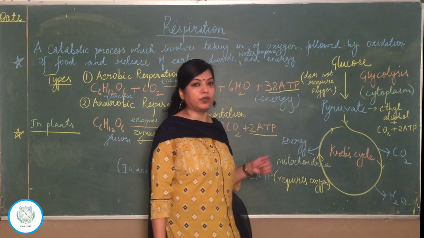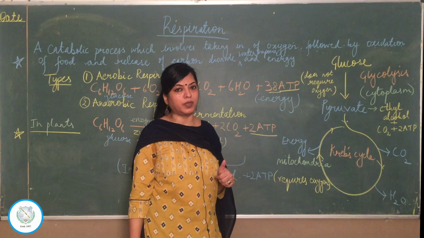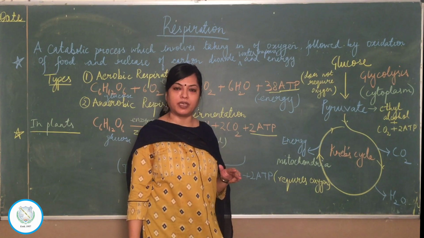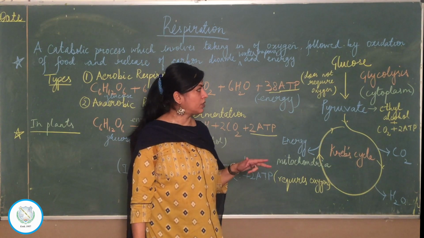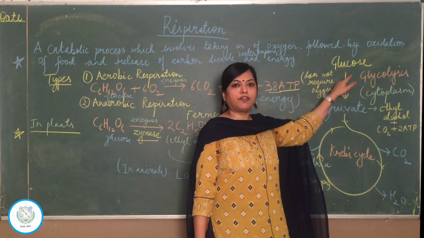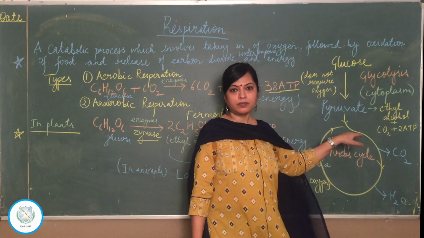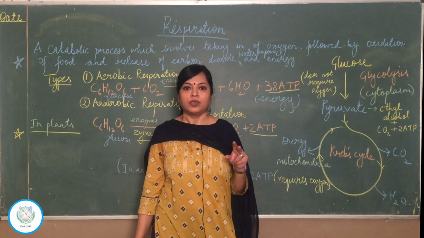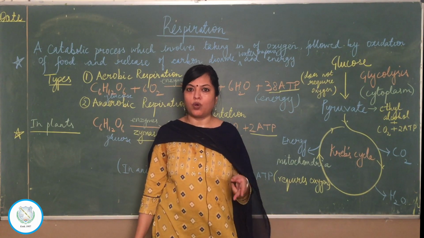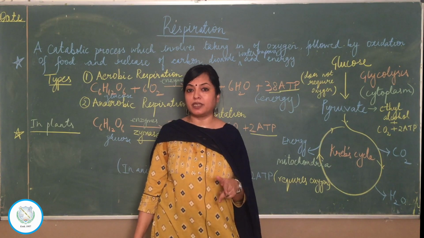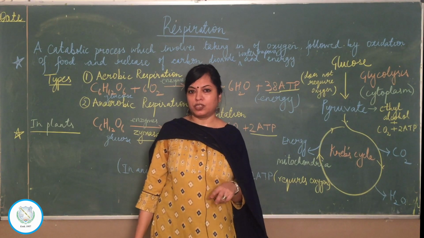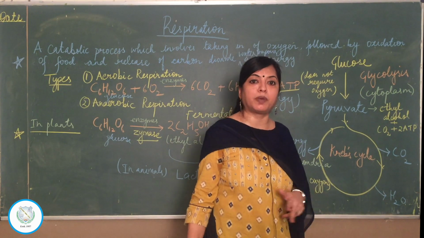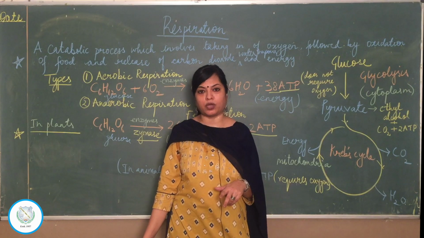So what do you know about glycolysis? 1, it's a linear pathway. 2, it occurs in the cytoplasm. 3, it's anaerobic in nature, does not require oxygen. And 4th, it forms the product pyruvate. Now the cell has to decide whether it's going to respire aerobically or anaerobically, depending upon the presence or absence of oxygen. Some organisms have the ability to do both. Even we, our muscle cells can respire anaerobically in some conditions. We will talk about that later.